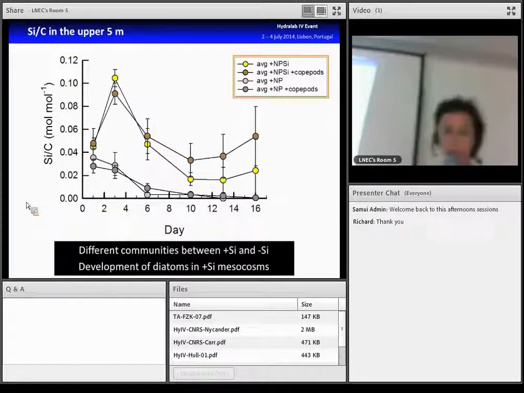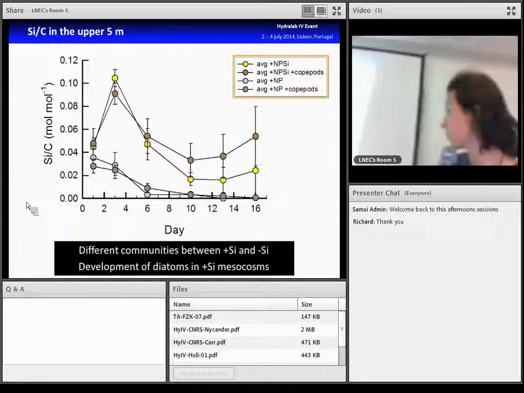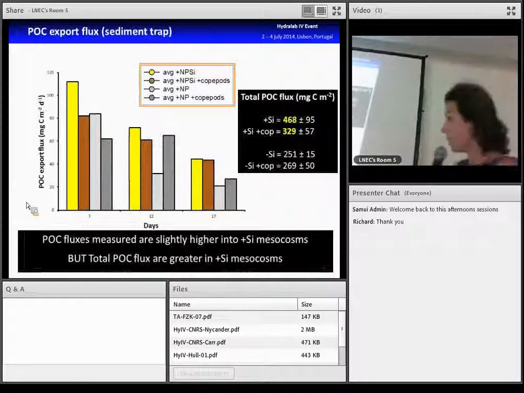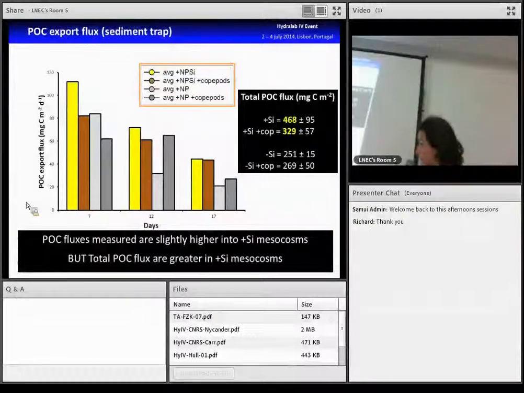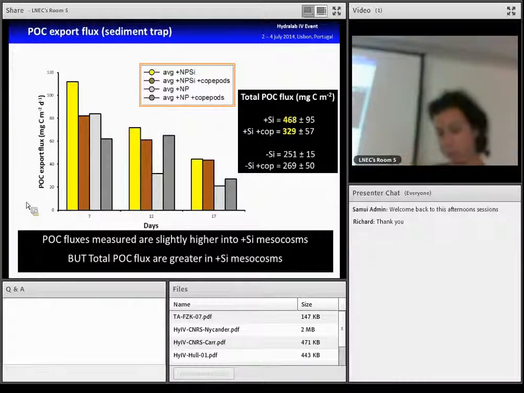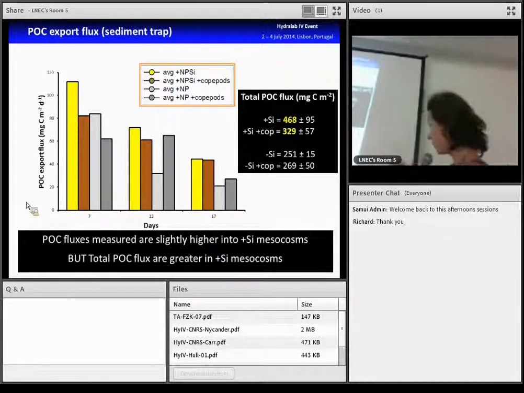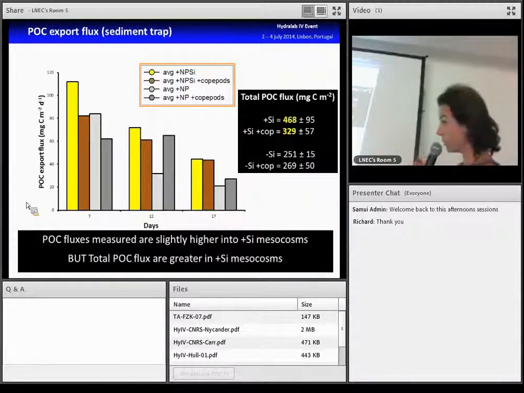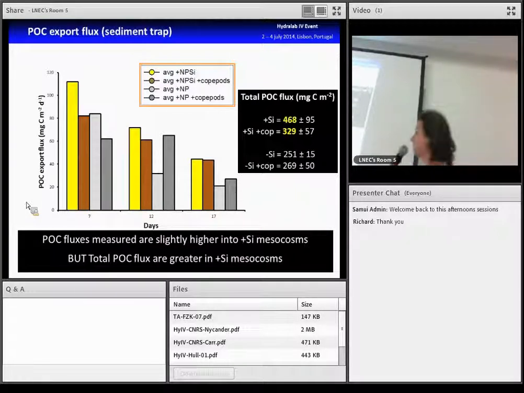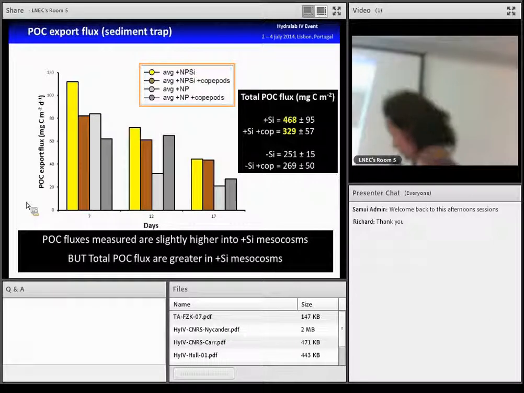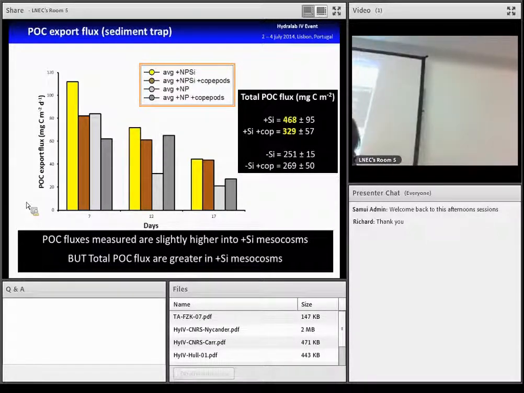So, the concentration of particulate organic carbon in the surface of the mesocosms is equal in the different treatments. If we look now at the particulate organic carbon export flux in the sediment trap, in milligrams of carbon per square meter per day, we can see that the fluxes in the mesocosms are slightly higher for the mesocosms enriched in dissolved silicate.